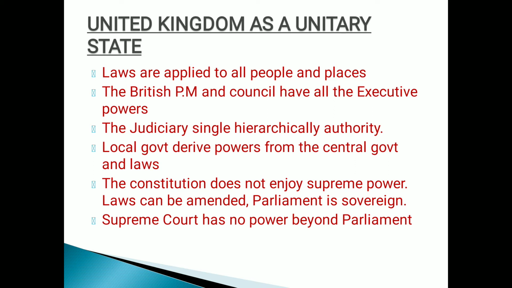There is a single central government with all the legislative, executive, and judicial power. The British political system is characterized by a single executive, single legislature, and single judiciary for the whole country. Local governments operating in all local areas of the UK derive their power from the central government. There exists no division of power between the central and local government. Under a single central parliament and a single central executive, there is a single uniform system of law and administration in the whole country. That means the law lies in the hands of the central authority.